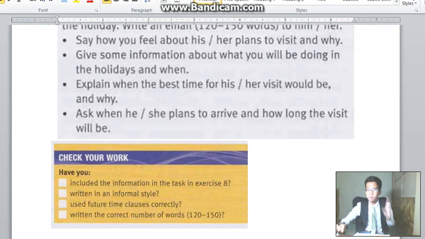Be careful. Have you used future time clauses correctly? That means the writing strategy, remember. And have you written the correct number of words? Is it 120 words to 150 words? If you write less than 120 words, remember to add more information. If you write more than 150 words, some parts, if you do not need them, please throw away.